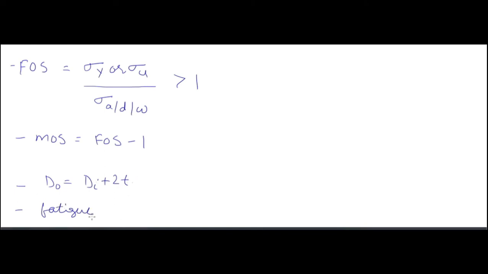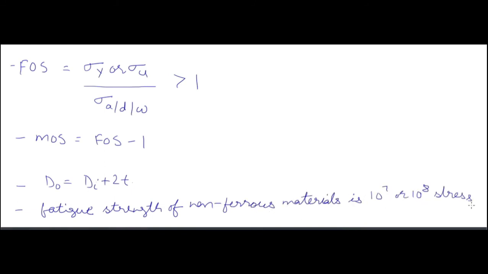So the fatigue strength of a non-ferrous material is 10 to the power 7 or 10 to the power 8 stress cycles. So for a non-ferrous material, fatigue strength or endurance strength or endurance limit is 10 to the power 7 or 10 to the power 8 stress cycles.